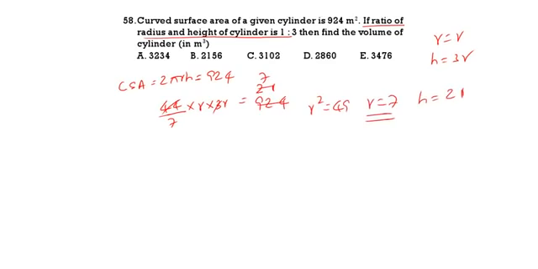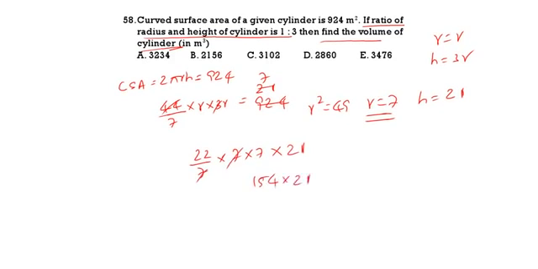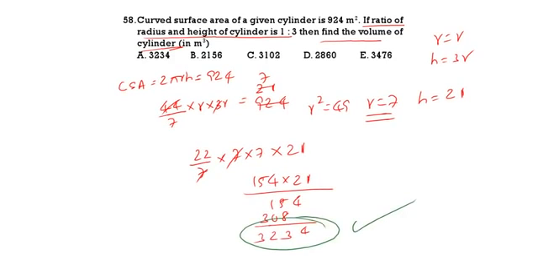Now find the volume of cylinder. Volume of cylinder formula pi r square into h. What is r square? 7 into 7. Into h. H is 21. 7 7 cancel. It is 154 into 21. See the calculations part. 154, this is 308. It is 3234. 3234 is the correct answer. See the next question.